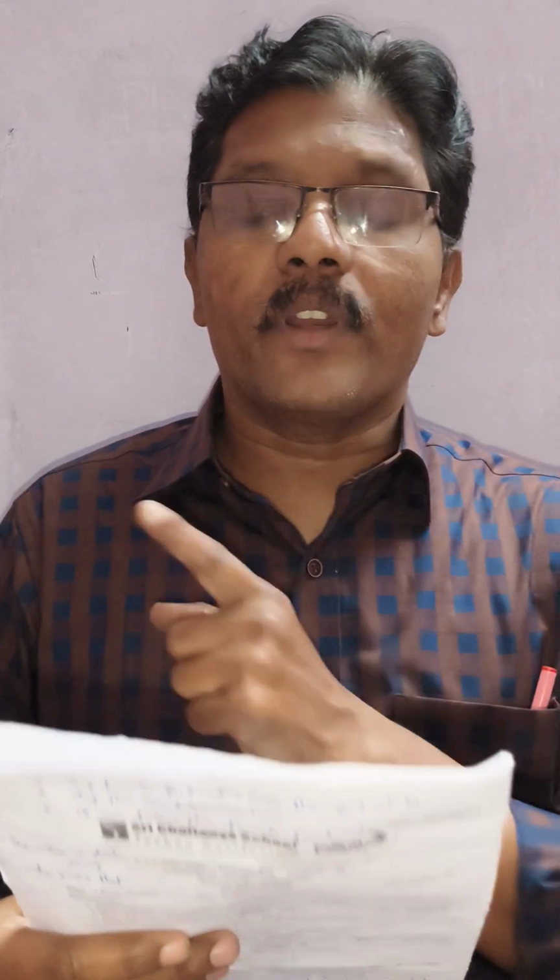Okay. Next question. Write the uses of auxins in plants. So what are the uses of auxins in plants? Auxins are used for cell elongation and differentiation of shoots and roots. So the answers to four questions came. This is the sixth one. This question came from the fifth lesson, coordination.